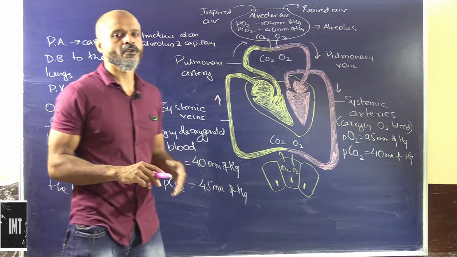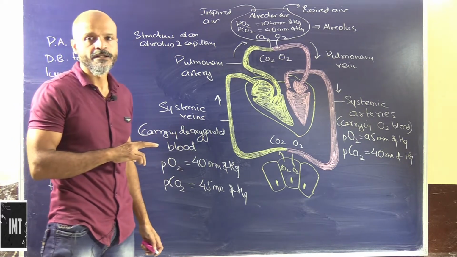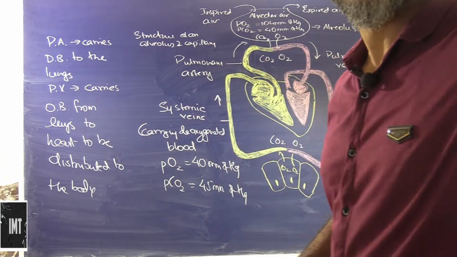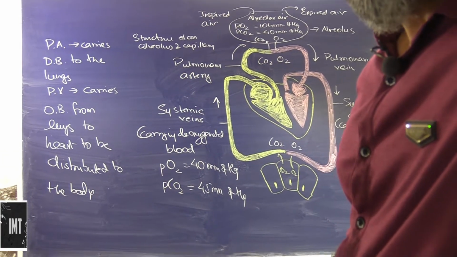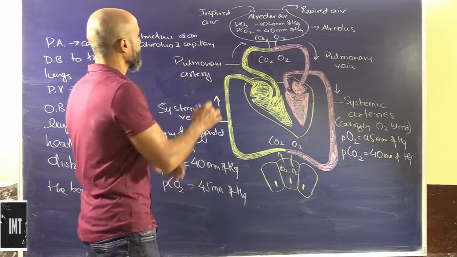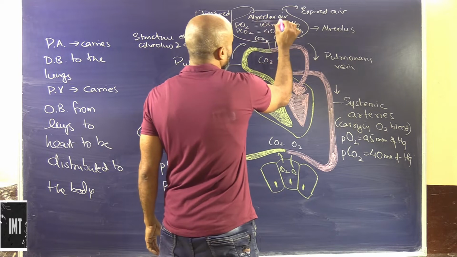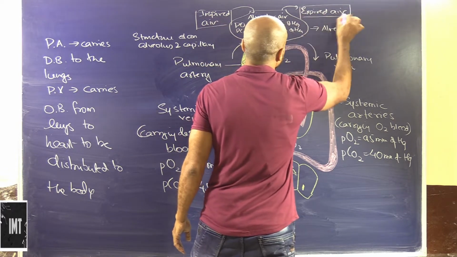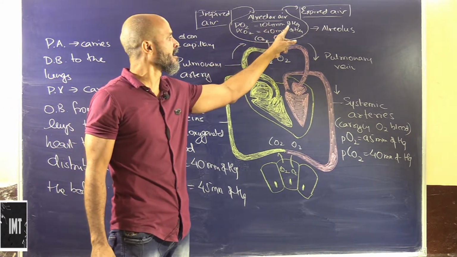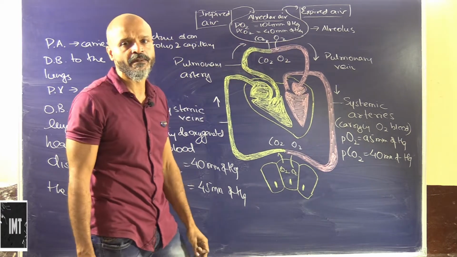Alright, so we will have a quick look at the entire alveolus and pulmonary structure. So we have the alveoli here. Is this visible? I am sorry, let's just adjust the camera a little. Okay, so we have the inspired air which is coming in, this is the alveolar air and this is the expired air. Here the partial pressure of oxygen is approximately 104 millimeter of Hg and the partial pressure of carbon dioxide is approximately 40 millimeter of Hg.